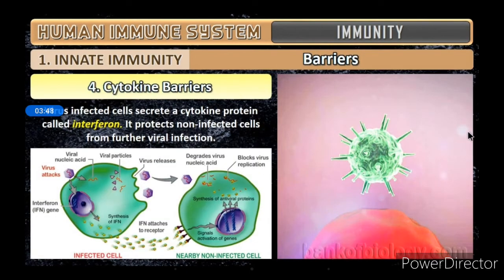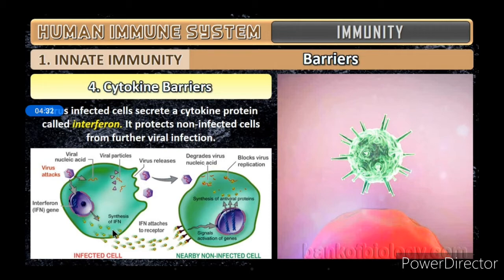Then comes the cytokine barrier. So what is the cytokine barrier? When a virus infects a person's cell, that infected cell secretes a cytokine protein. For example, when a virus infects a cell, the cell produces a cytokine protein called interferon, and it protects the non-infected cells from further viral infections.